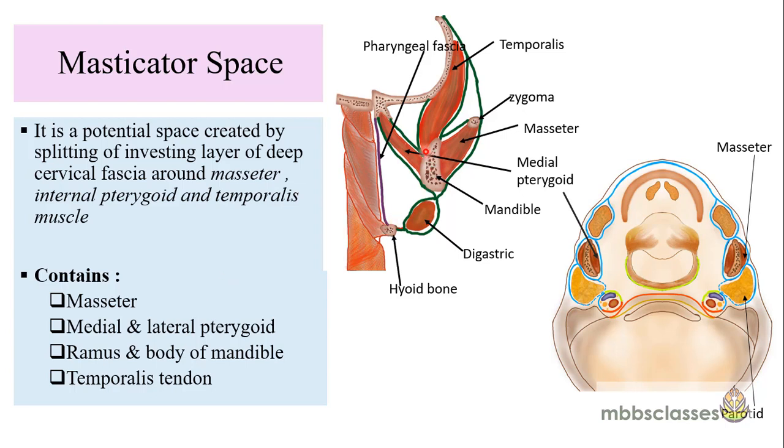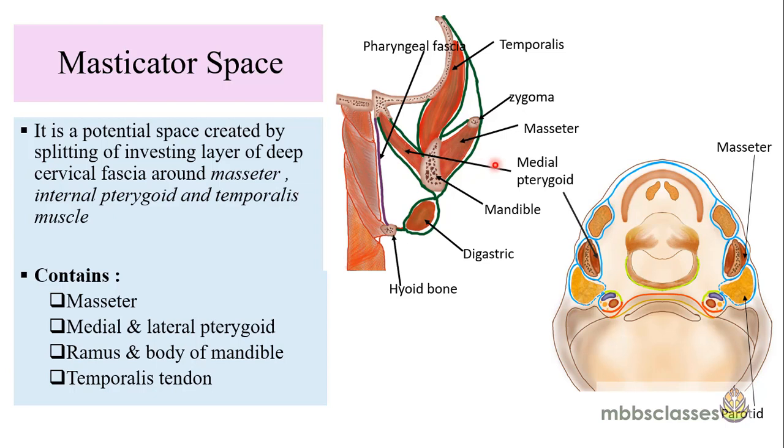If you see here, this is a cross section showing the mandible and the zygomatic bone, and the green colored line represents the investing layer of the deep cervical fascia which is surrounding these muscles. And this whole area is the area of the masticator space.